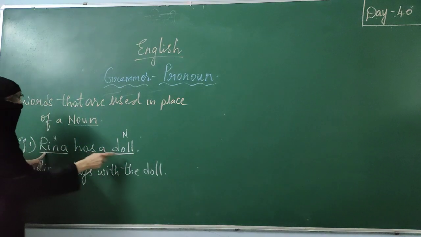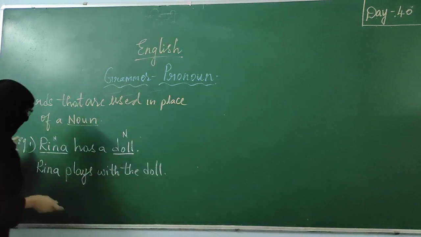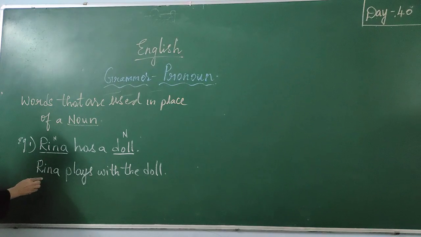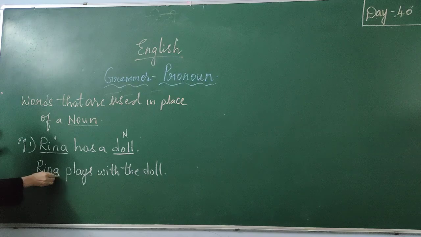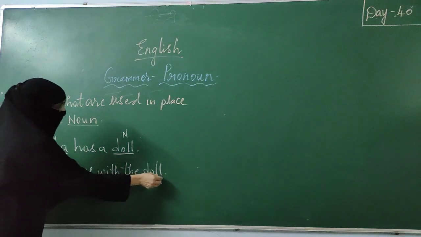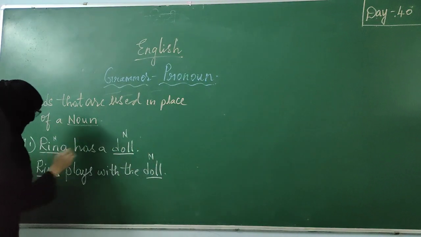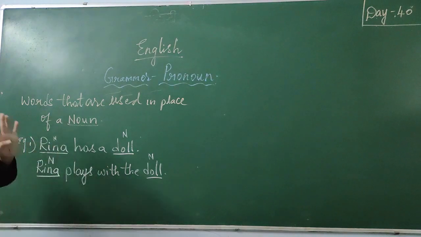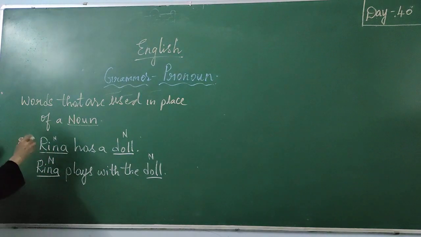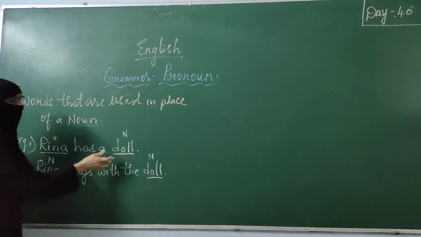One is Reena and the other is doll. Is it clear? Now the second sentence, Reena plays with the doll. Again here we have Reena and doll. So in these sentences, totally we have 4 nouns. For us, no need to repeat again Reena, doll.